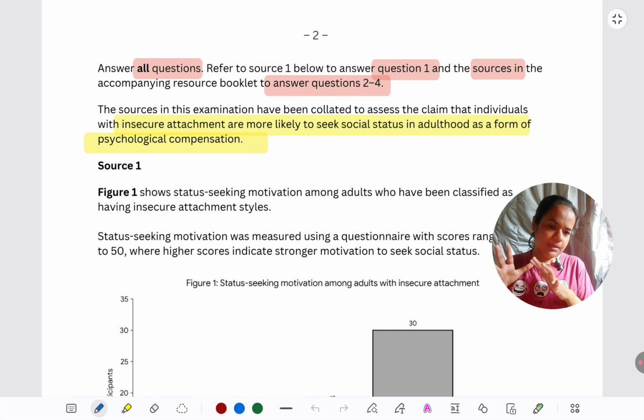Then only you'll be able to make sense of the stimuli that come ahead, and relate them correctly with the claim and do what is required in the paper. So don't leave it for later. Don't think that first I will read all the sources, then I will come back to understand what the claim is. Then you're going in the opposite direction. And what will happen is, after you've read the source and then you try to stick it to the claim, you will have missed a lot of important information in the source.